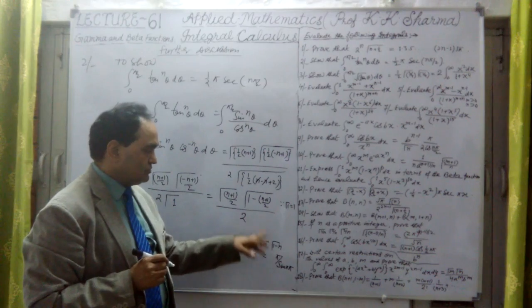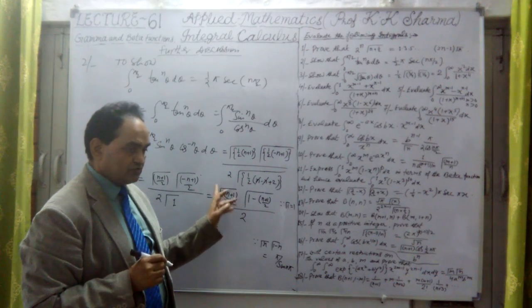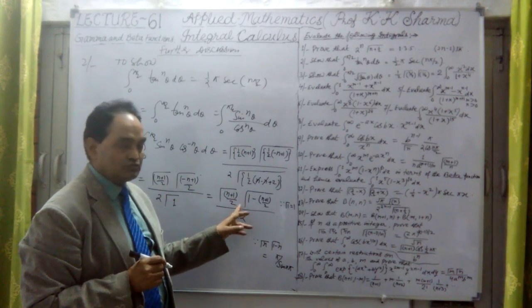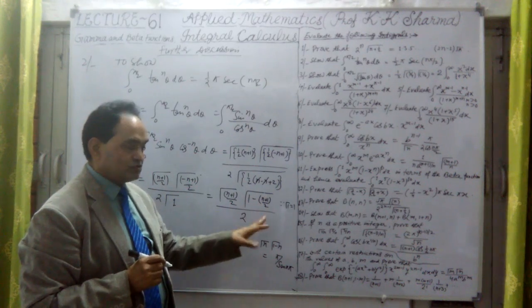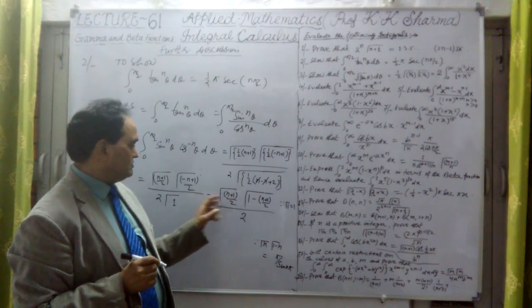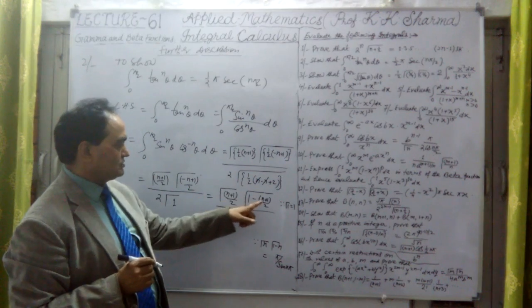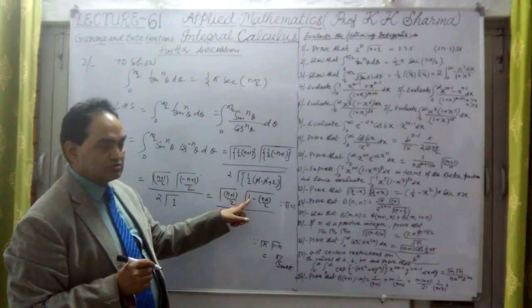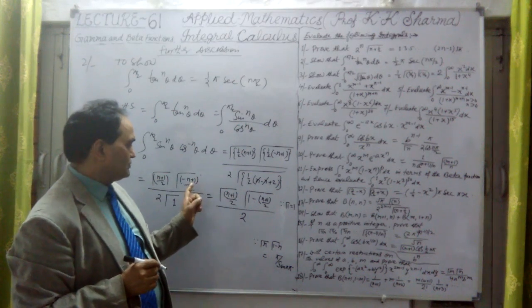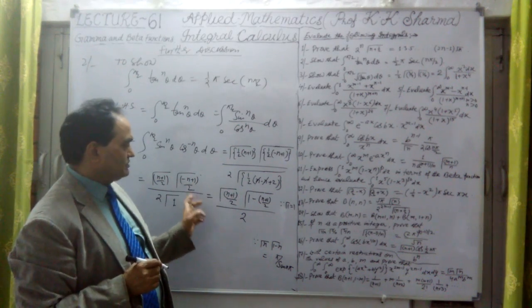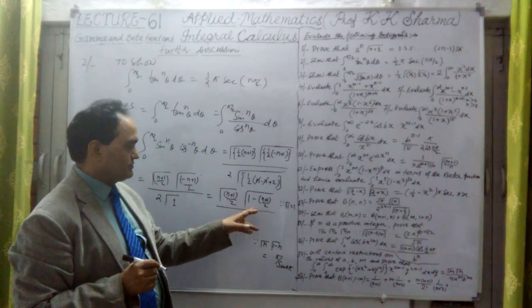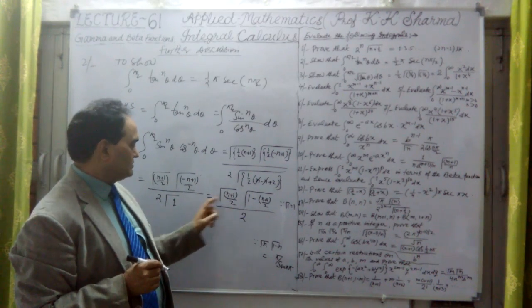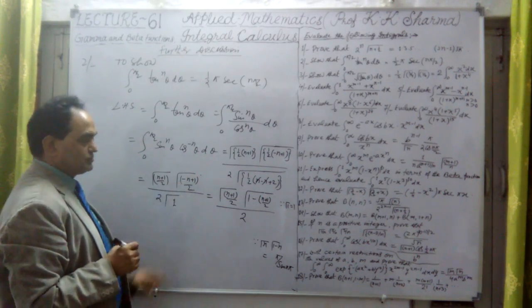So this value is similar here, in place of n we are having n plus 1 upon 2 and 1 minus n plus 1 upon 2. If I solve this, we will get the same thing.